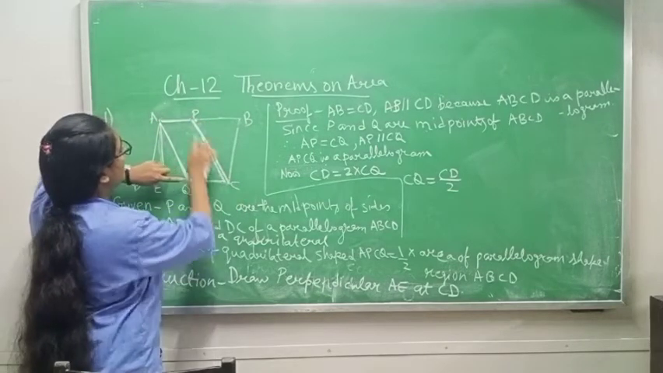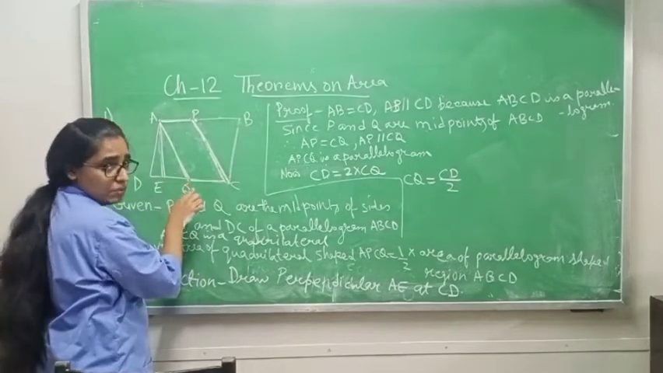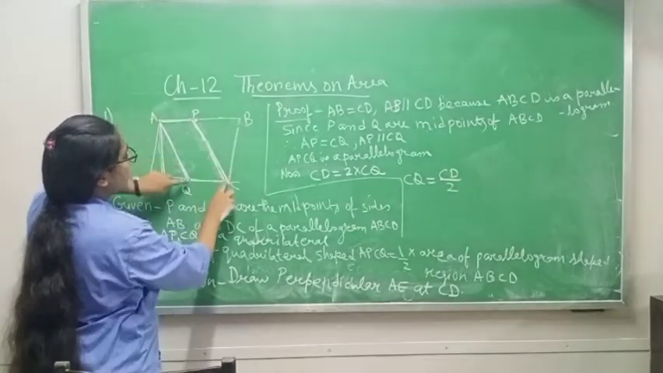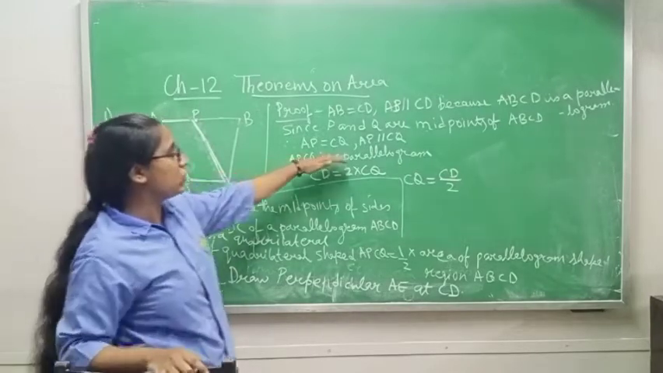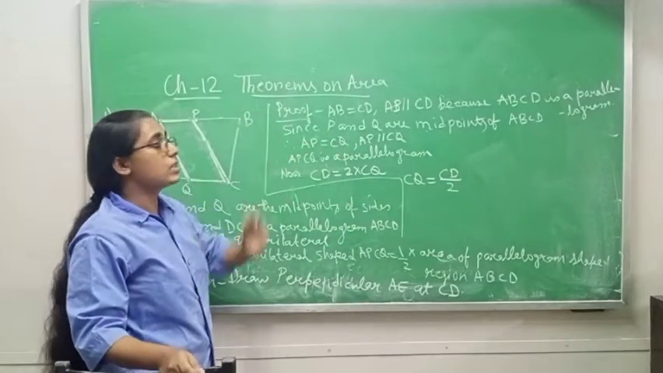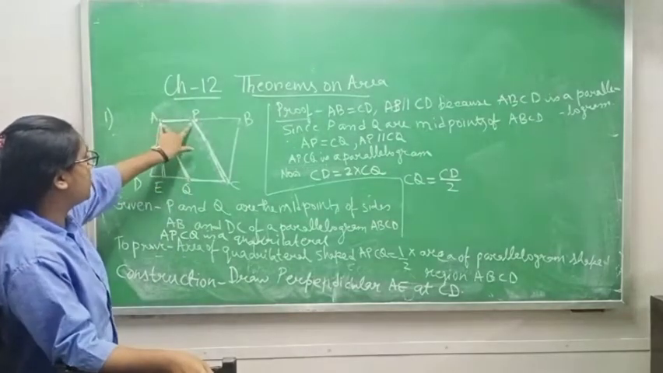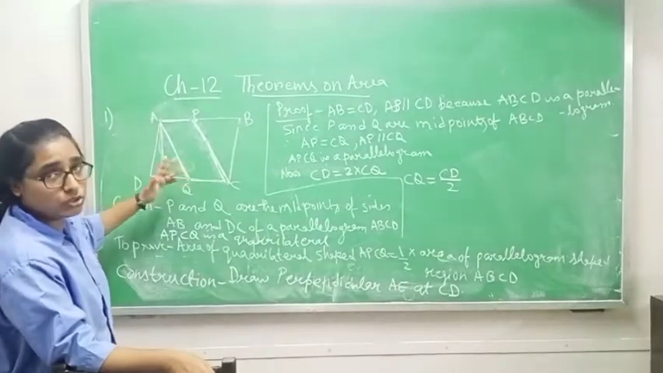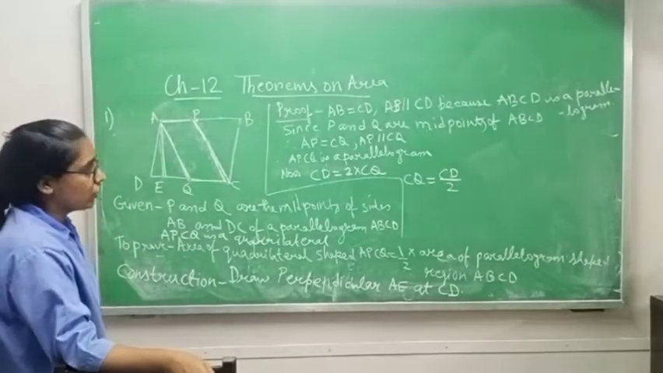Again I am repeating, if P and Q are the midpoints of the sides of parallelogram ABCD, it means that AP is half and CQ is half. So both will be equal. So what will you write? Therefore AP is equal to CQ and AP is parallel to CQ. Therefore APCQ is a parallelogram. P and Q are the midpoints, it means AP and CQ are both half. They are equal as well as parallel because they are on opposite sides. So you can say that APCQ is a parallelogram.